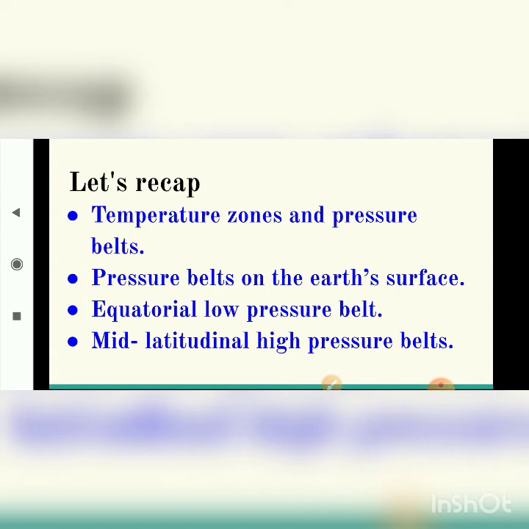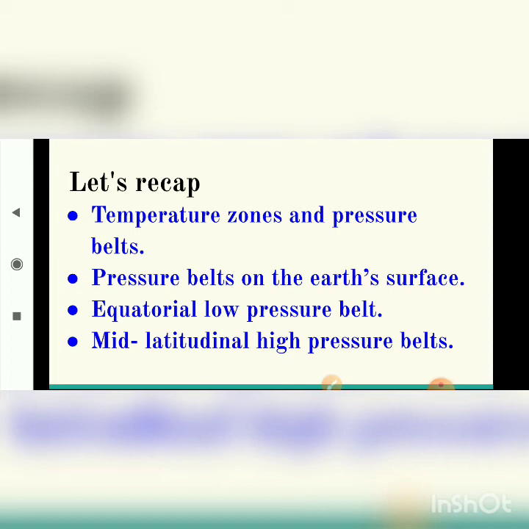After that, we learned about pressure belts on the earth's surface. We have seen the heat received from the sun is uneven in different regions. Hence, the distribution of temperature is also uneven from the equator to the poles. Then we learned the first pressure belt, the equatorial low pressure belt.